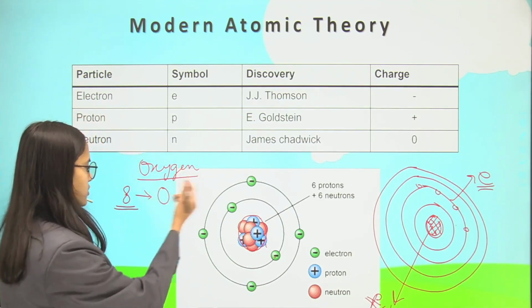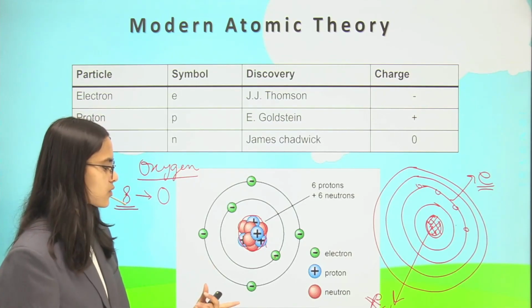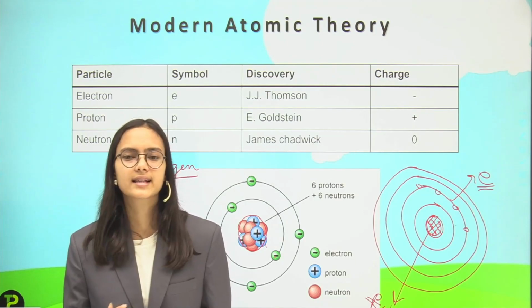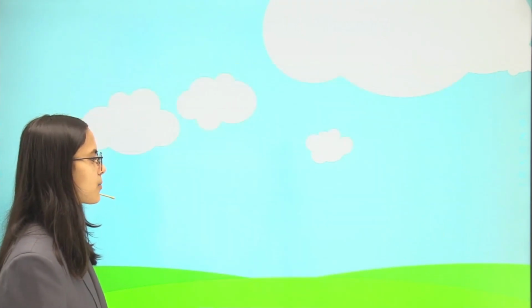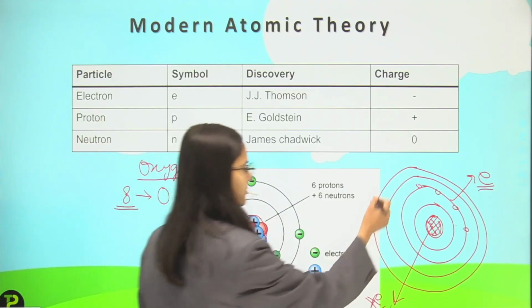So oxygen has 8 electrons, 8 protons and 8 neutrons. This was the example when 6 electrons, protons and neutrons were there. That is the example of carbon. So we have the next topic.